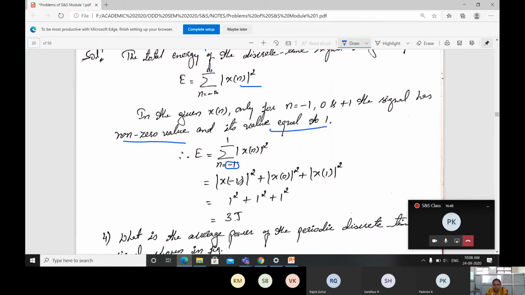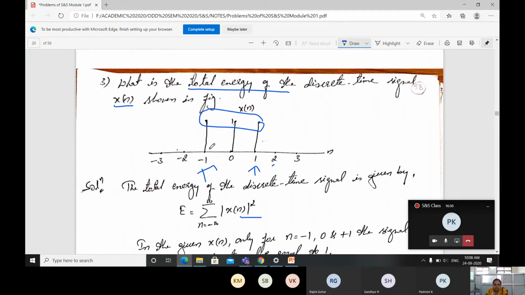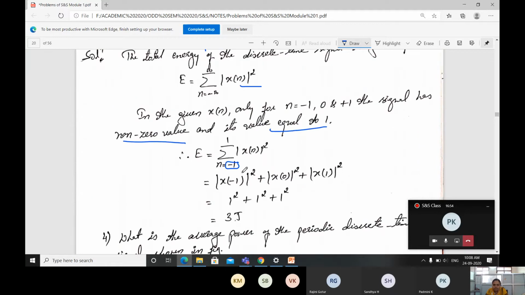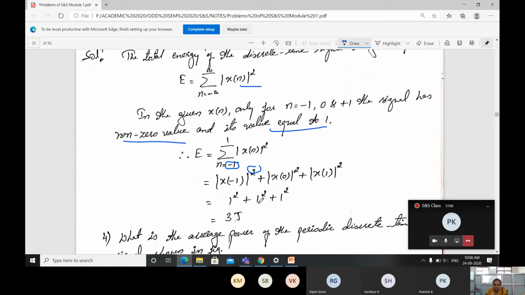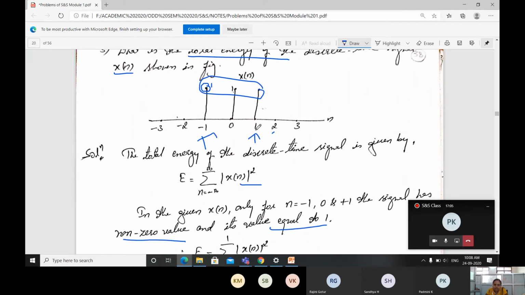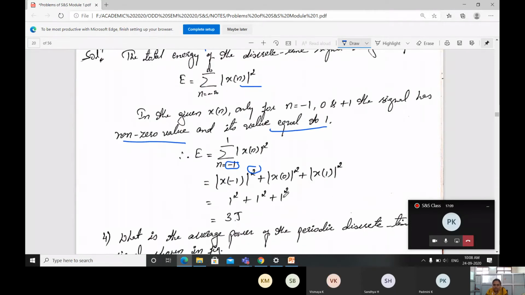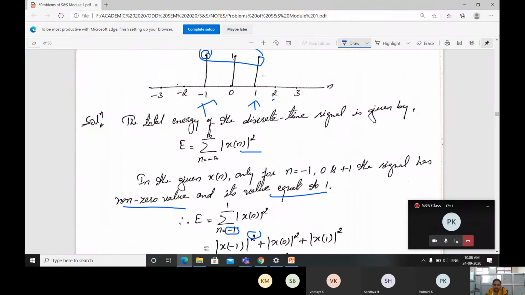Here at x of -1, the amplitude is 1 only, for that reason 1 square. At 0, what is the amplitude? Here it is 1 only, for that reason 1 square. At x of 1, the amplitude is 1 only, 1 square.